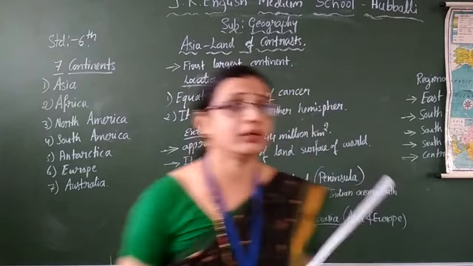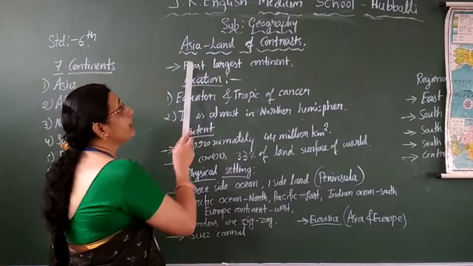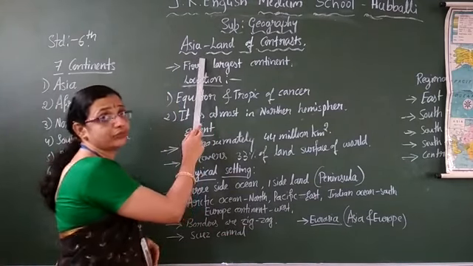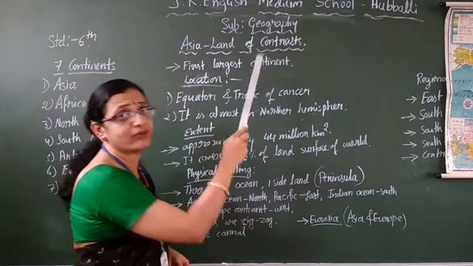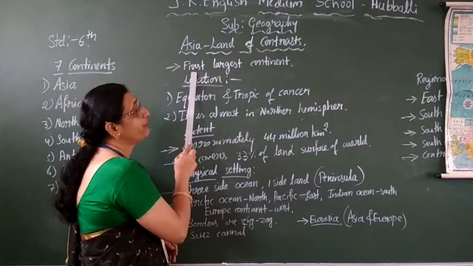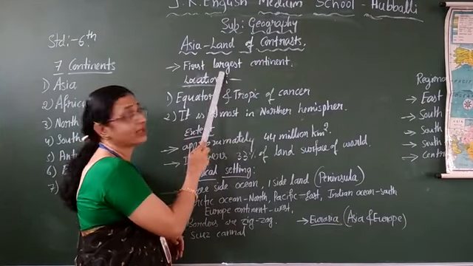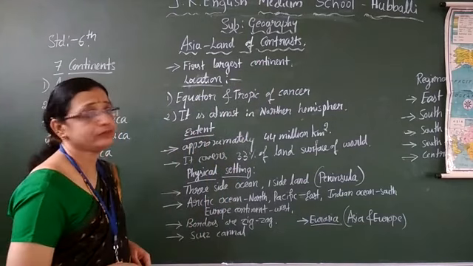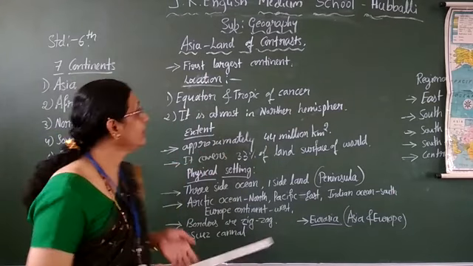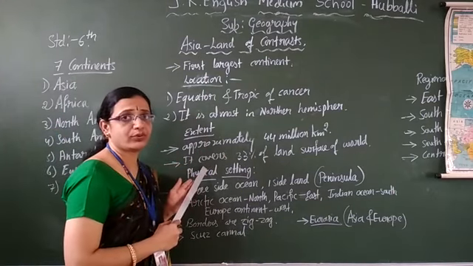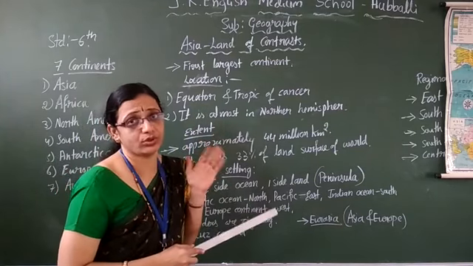Yes. In this lesson, in this class, we are learning Asia. One more name is that it is called the land of contrast. I will explain why it is called so. So, the first largest continent. Asia means it is the first largest continent. Next, location. Where is it located? First, I will explain what I wrote on the board. Then, the same things I will explain with the map as well as the globe.